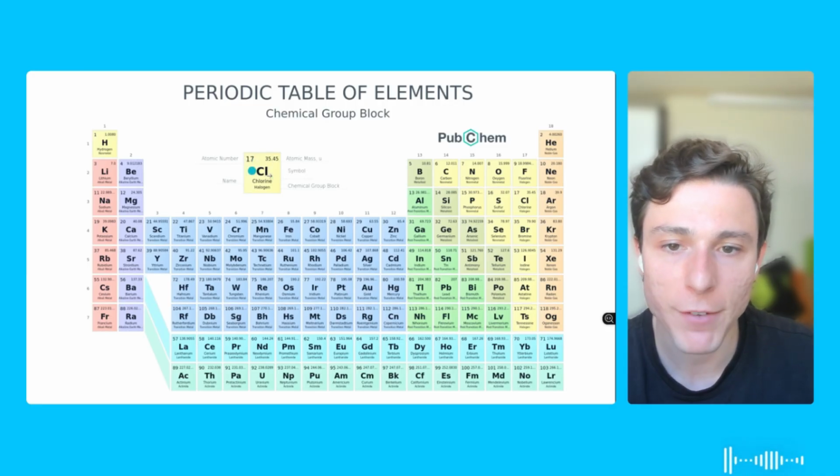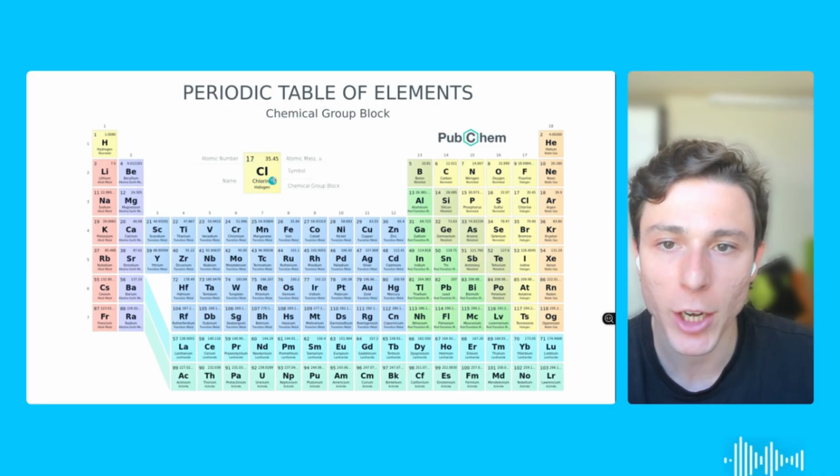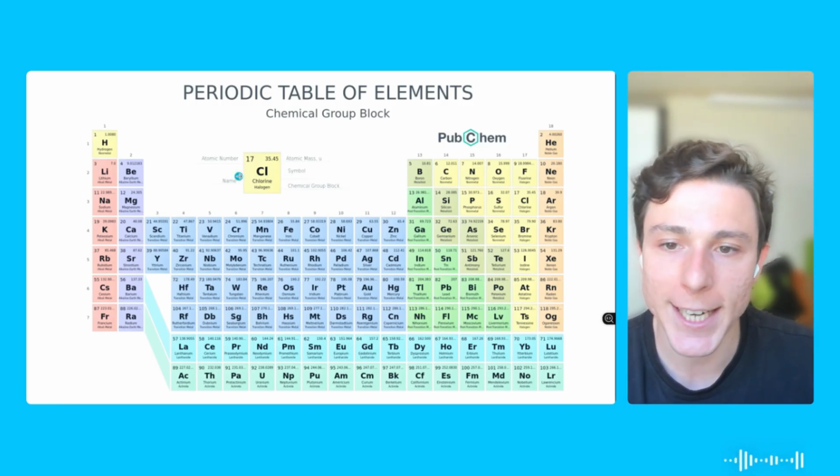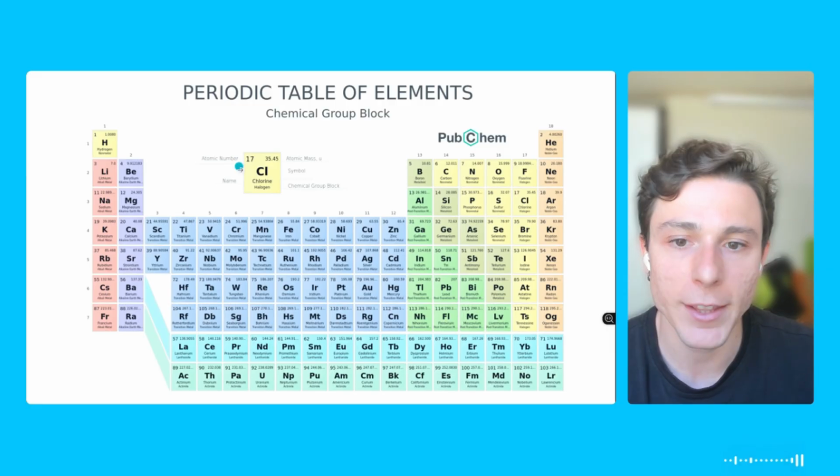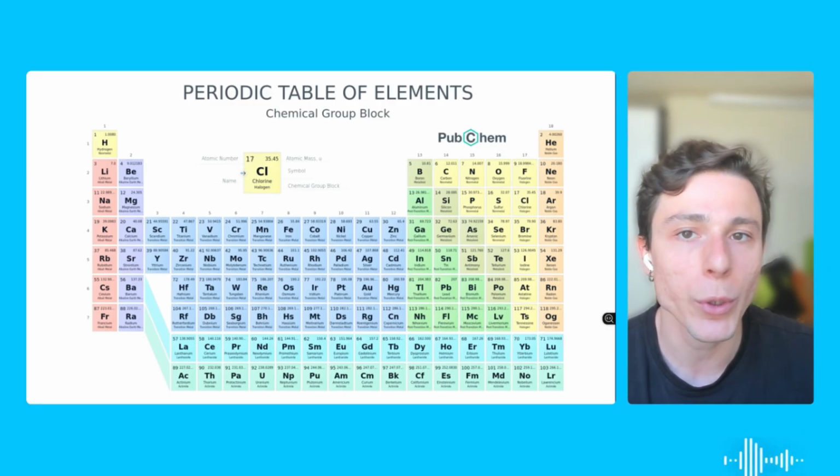Now, sometimes the position can vary depending on the periodic table. In this case, both of them are on top. Some of them will be under it. But what is important for you to know is that the atomic number is going to be the exact number of protons that this element has. Okay, the protons will be located inside of the nucleus along with what? With the neutrons.